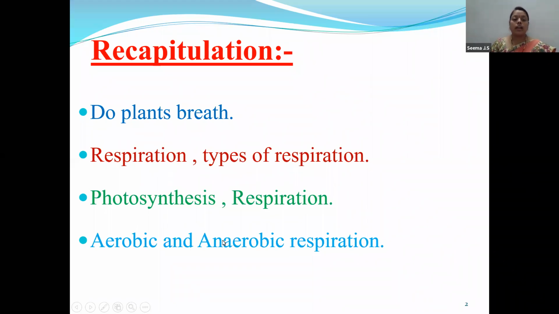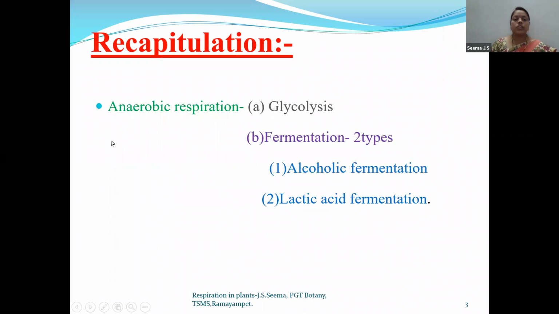Now let us know what aerobic and anaerobic respirations are. Aerobic is the respiration which occurs in the presence of oxygen, whereas anaerobic respiration occurs in the absence of oxygen. Respiration in the presence of oxygen is aerobic respiration, and respiration in the absence of oxygen is anaerobic respiration.